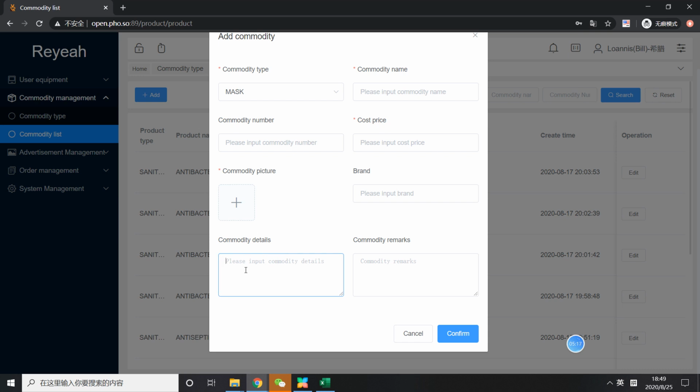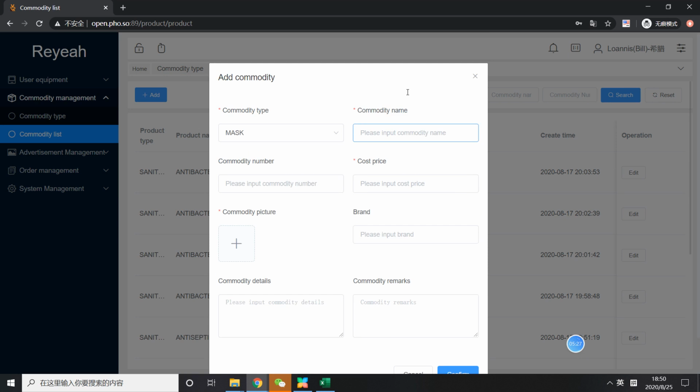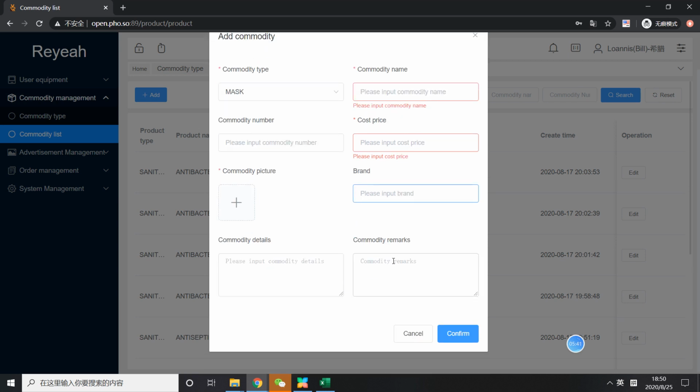Here is commodity details. You can tell more information about this product, and then it will show on the machine screen. Here is the commodity name, like 3-ply mask or something, and cost price and brand, and also the figure of the brand as well.